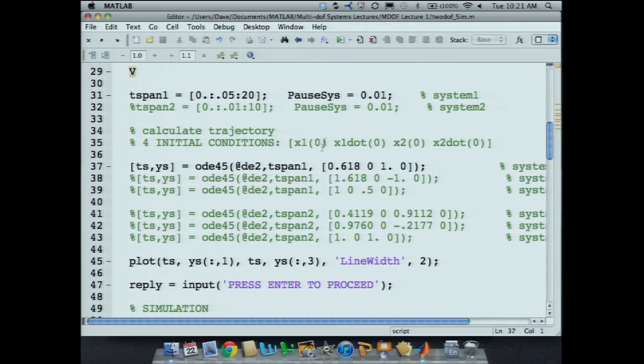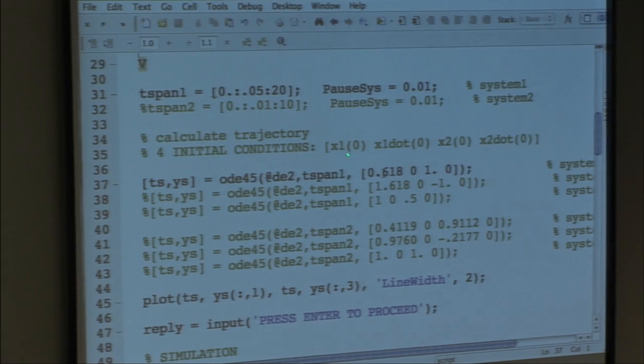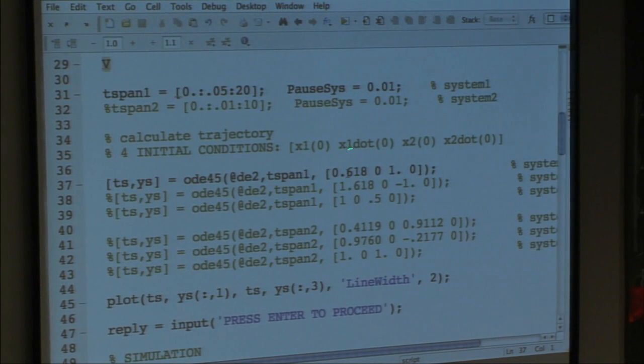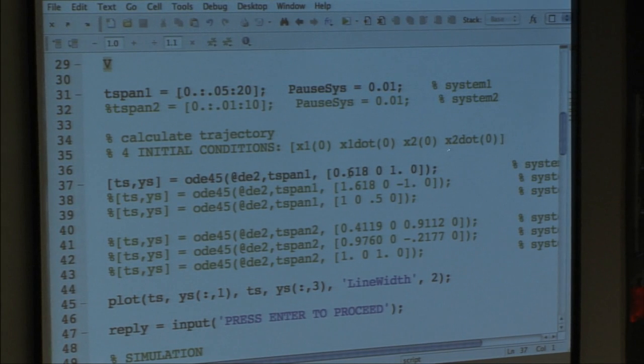Here's the point I wanted you to get here. I'll bet you can't see that cursor either. Anyway, you see this right here? T-span is the time scale and the time step defined up here, but these are basically the initial conditions. See it here? X1, X1 dot, X2, X2 dot. So here's the first one.